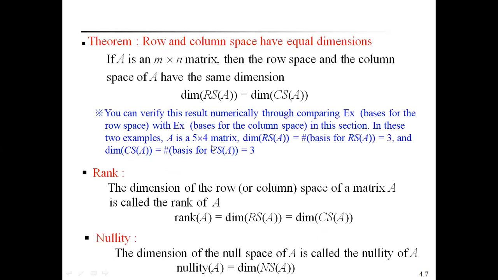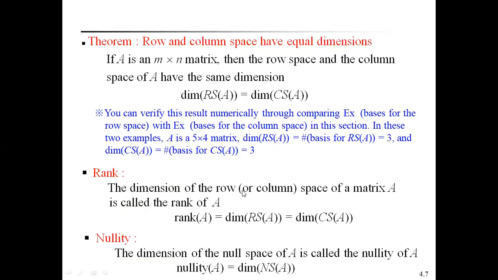In these two examples, A is a 5 by 4 matrix. Dimension of row space of A is equal to the number of vectors in the basis of the row space of A, that is 3. And dimension of the column space of A is equal to the number of vectors in the basis for the column space of A. It is also 3. So in the previous example we already proved that dimension of row space of A is equal to dimension of column space.